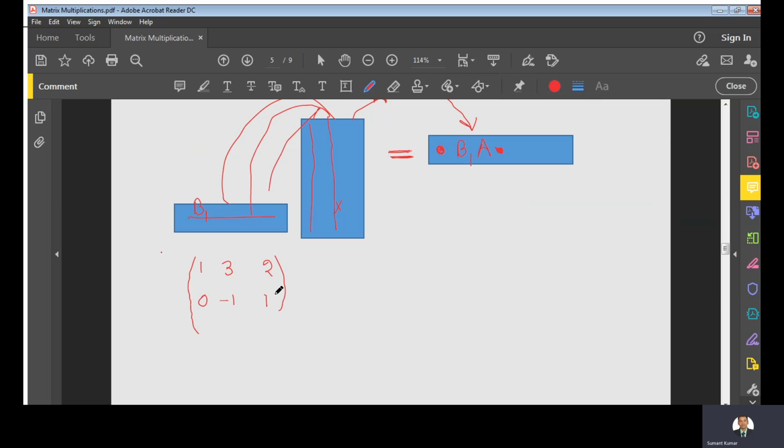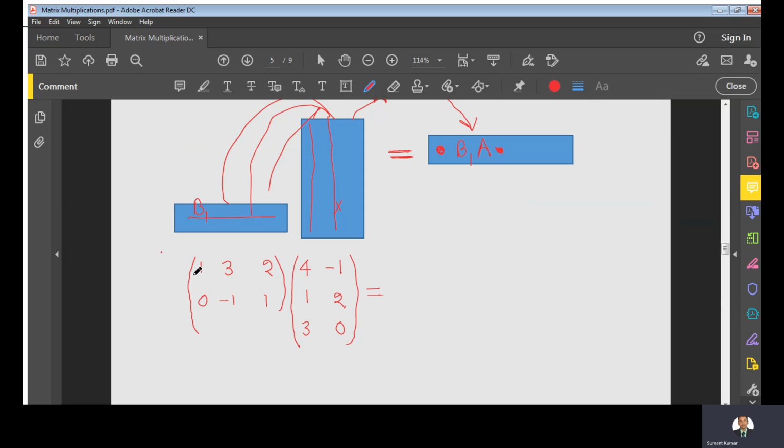We multiply this matrix with the matrix 4, 1, and so on. I am taking the same matrix so it will be easy to see that we get the same product again and again. So how will we move in this case?